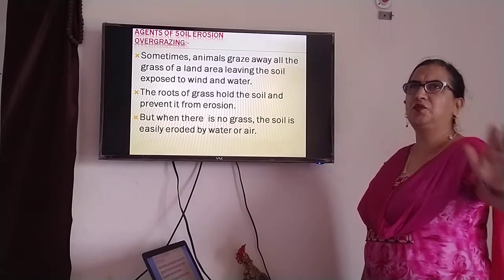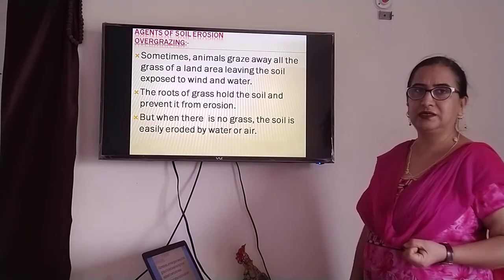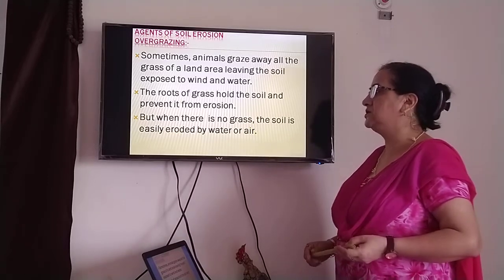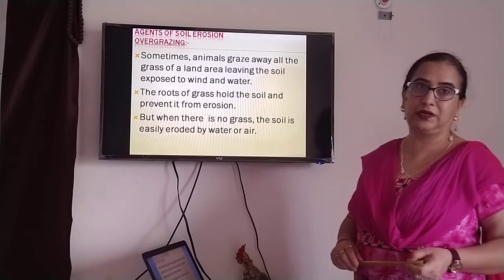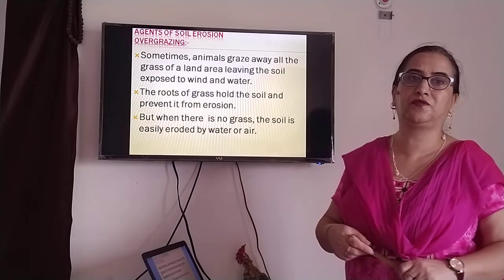If it's just an open area of land having no plants, that soil gets eroded away very fast. When there is no grass, the soil is easily eroded by water and wind. Just imagine an open area, a huge piece of land.